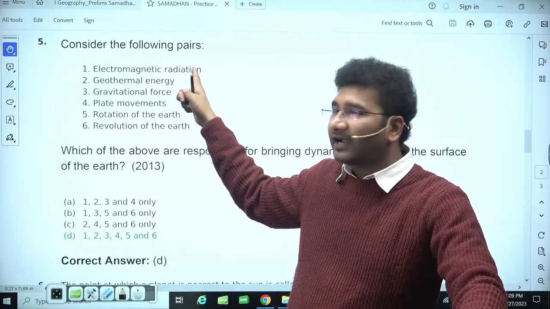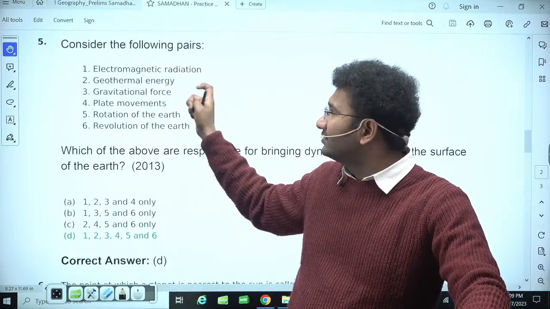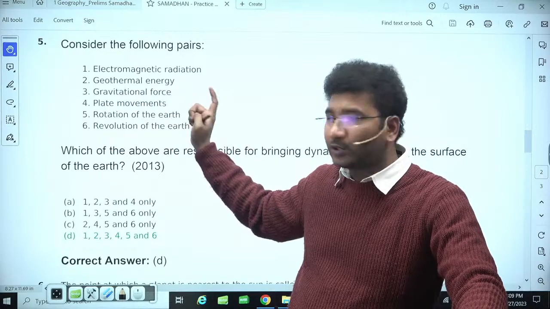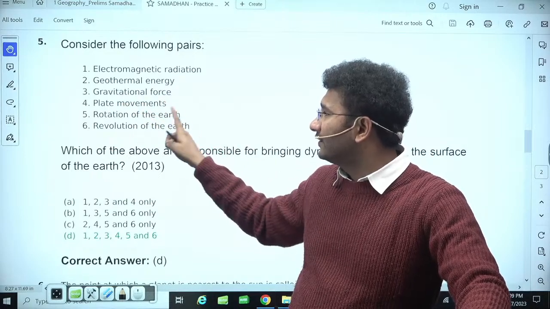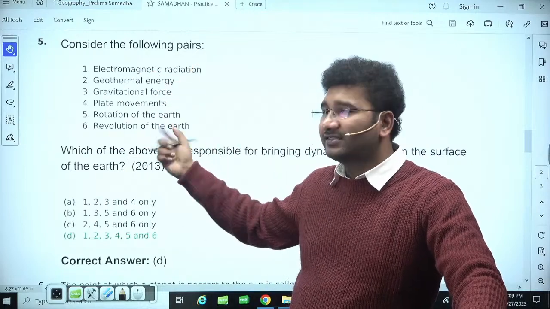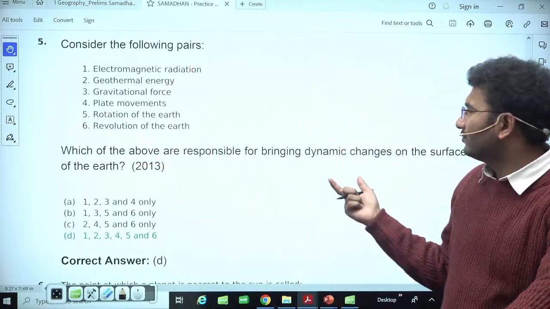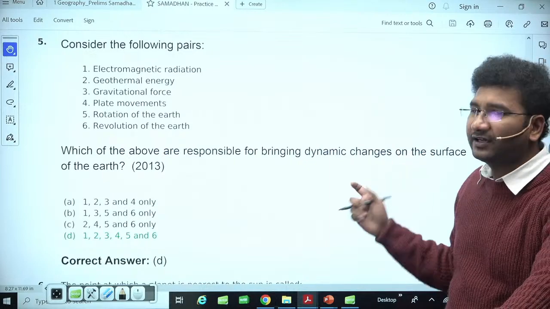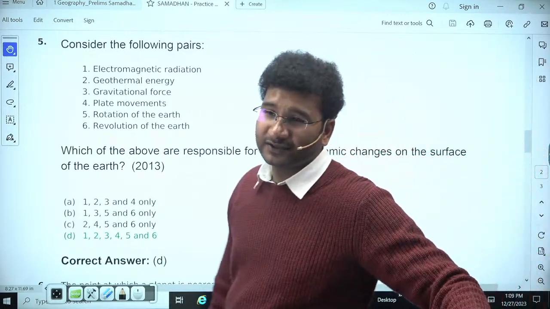It is electromagnetic radiation, geothermal energy, gravitational force, plate movements, rotation of the earth, revolution of the earth. So इनमें से कौन सा ऐसा चीज है, which of the following above are responsible for bringing dynamic changes on the surface of the earth? Dynamic changes on the surface of the earth.